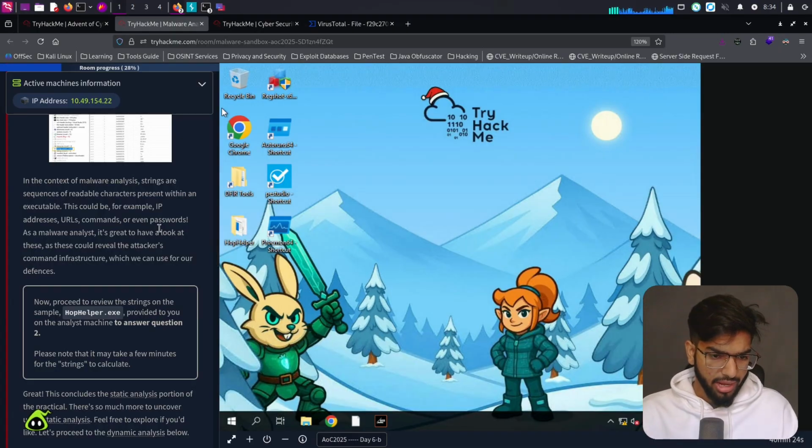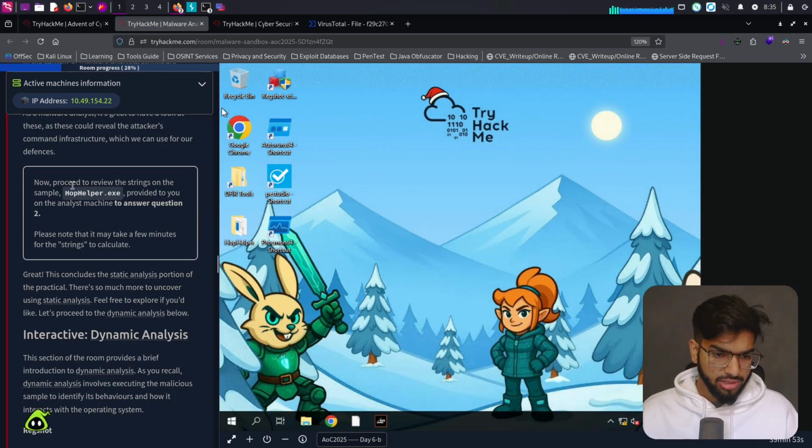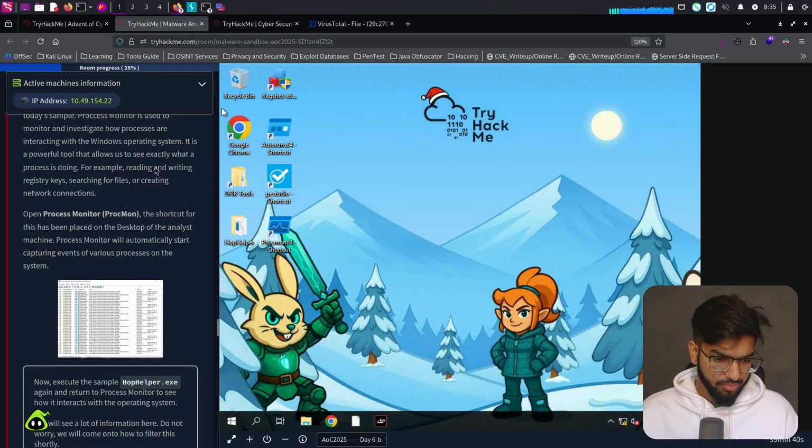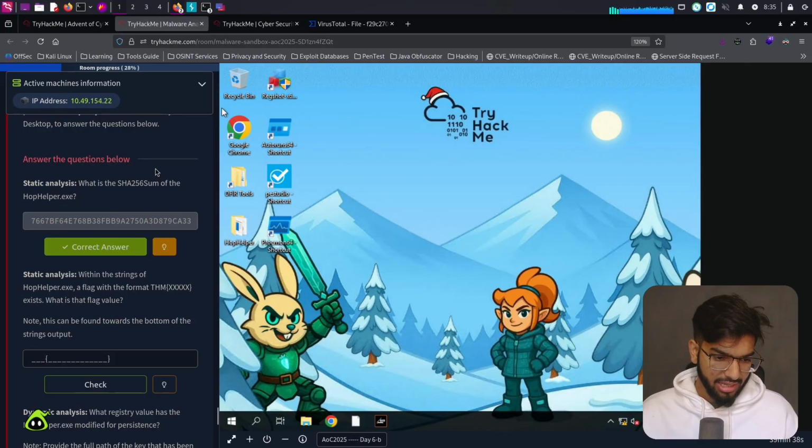In the context of malware analysis, strings are sequences of readable characters present within an executable. This could be in the form of, for example, IP addresses, URLs, commands, or even passwords. As a malware analyst, it's great to have a look at these, as they could reveal the attackers' command infrastructure, which we can use for our defense. Now proceed to review the strings on the sample hophelper.exe provided to you on the analyst machine to answer question number 2. Please note that it may take a few minutes for the strings to calculate. Okay, let's go to question 2 and see what exactly they're asking us to find there.